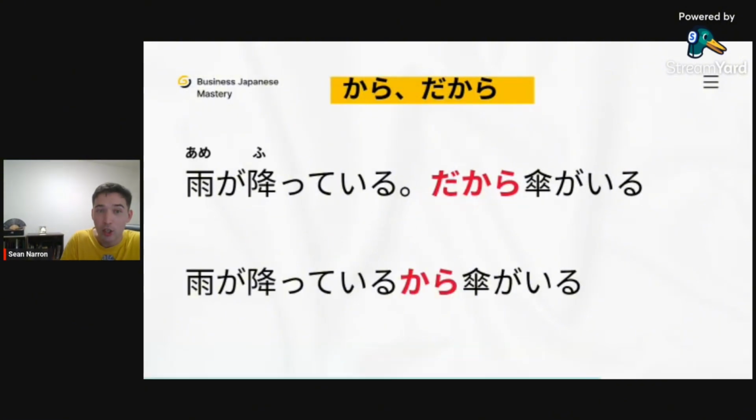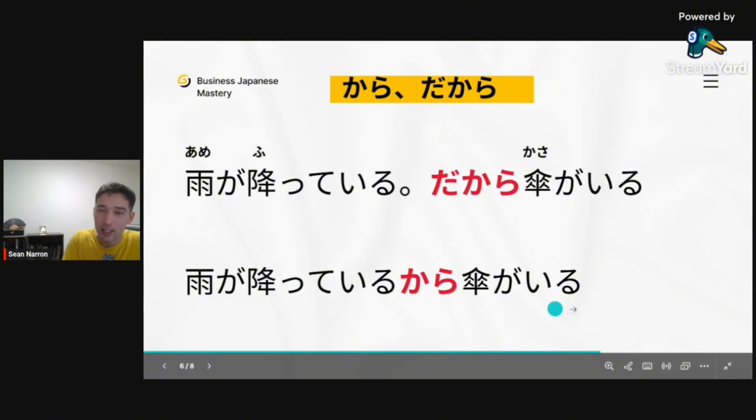Here it is. If you want to say something like, it's raining today, so I need an umbrella. So because it's raining today. Remember, guys, kara and dakara is because. Because it's raining today, I need an umbrella. You can use 2 sentences. 雨が降っている。だから傘がいる. Kasa is umbrella, right? And iru is you need something, okay? Or if you want to make it 1 sentence, you can say 雨が降っているから傘がいる.